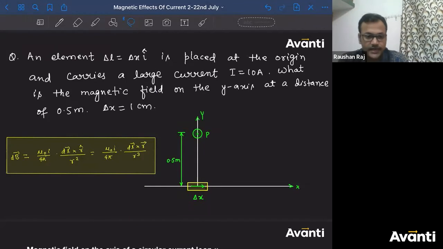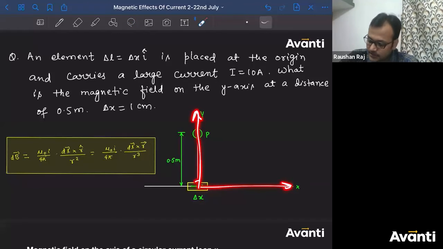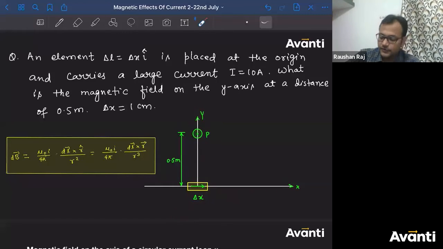Tell me what will be the direction. All right, Adi has answered. Gauri, your answer is the most different. Yeah, outward, out of the plane. What will be that direction, J cap or minus J cap? Sorry, K cap or minus K cap? Rohit. See, there is a convention that you follow: if this is the x-axis and this is the y-axis, the line coming out of the plane will be the z-axis. So you have to use the same convention here as well.